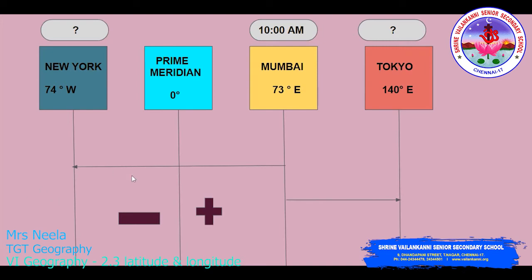Keeping all this in mind, we are going to calculate it. Before that, we will check the longitudes of the places. New York is 74 degrees west, Mumbai is 73 degrees east and Tokyo is 140 degrees east.